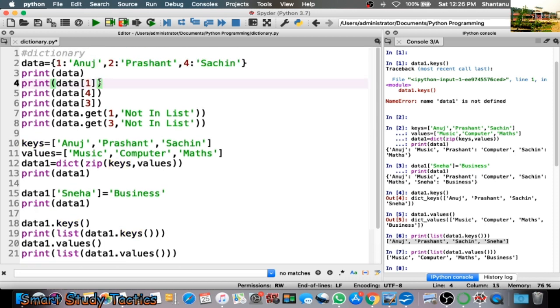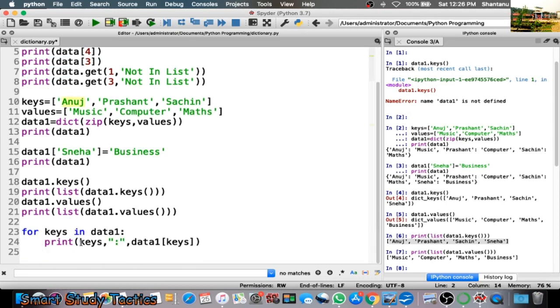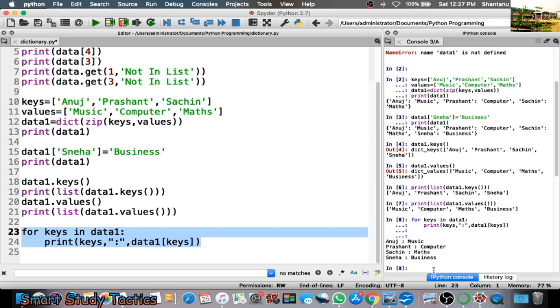Here you can see I call data1 with the key, so when I access it, it is printing this value. So it will print Anuj colon music. Let's execute this program. Now you can see Anuj is associated with music, Prashant is associated with computer, Sachin associated with maths, Sneha associated with business. I think these things are clear for you.